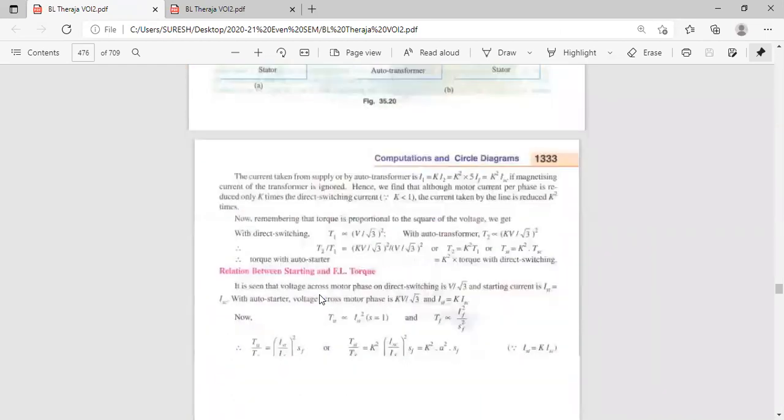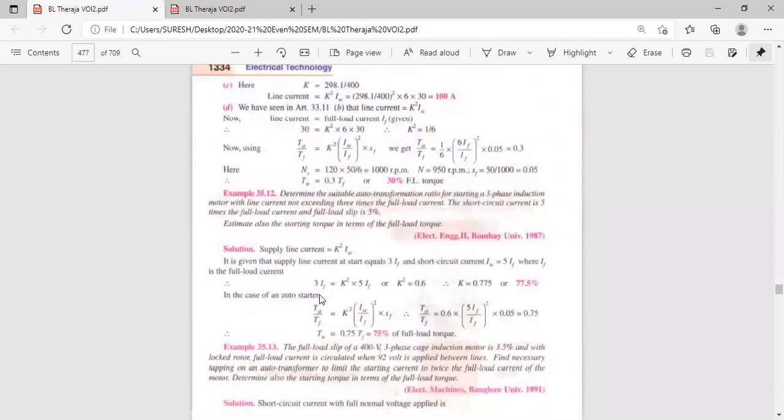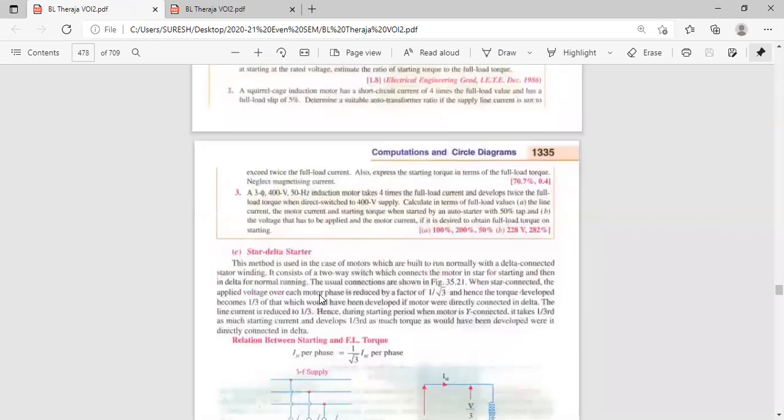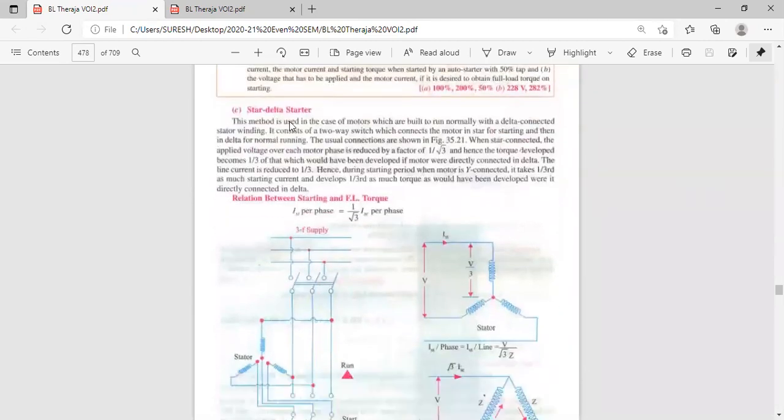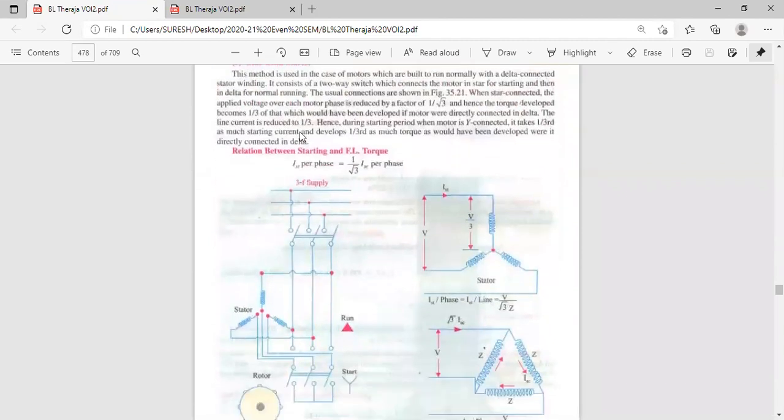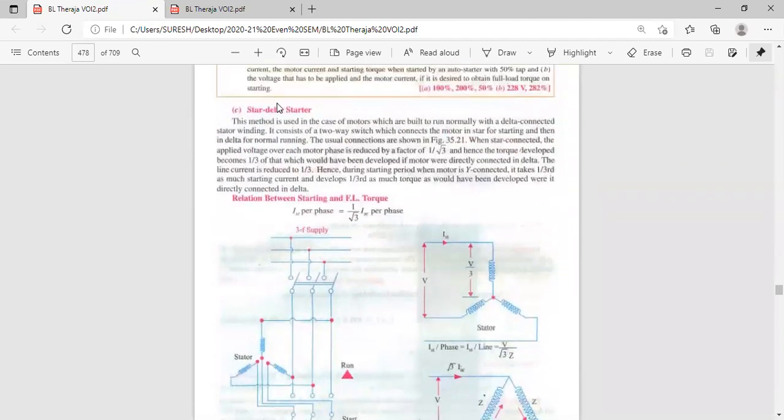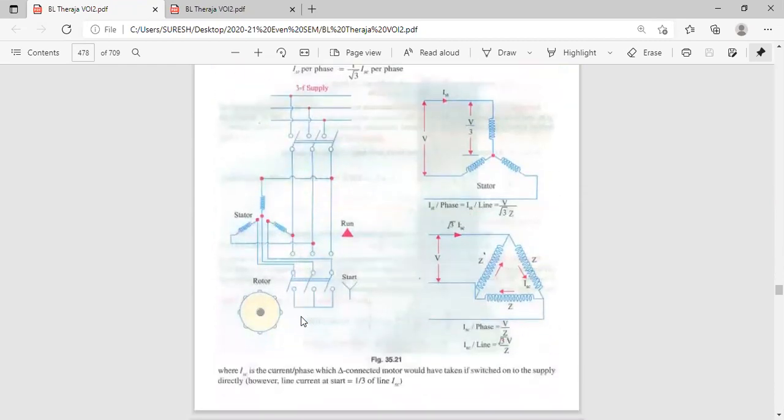Now come to the third method, the star delta starter. What happens in the star delta starter? Your current is the same, but the voltage will be reduced. See, the primary winding, the primary stator, is connected in star connection.